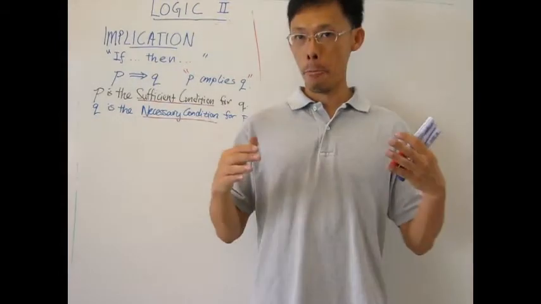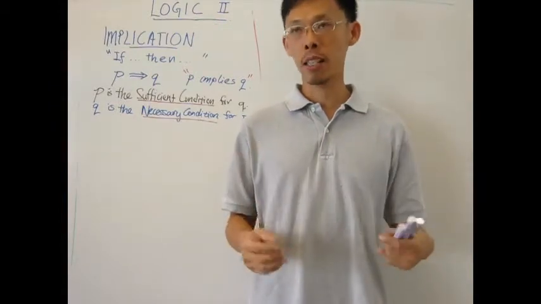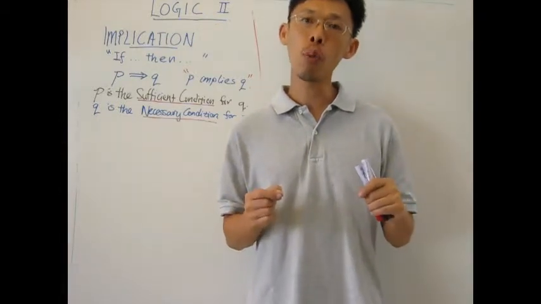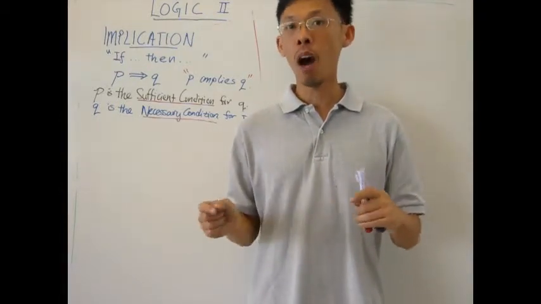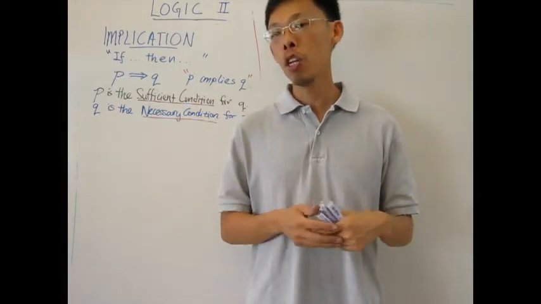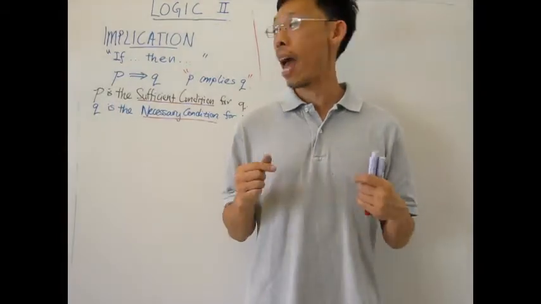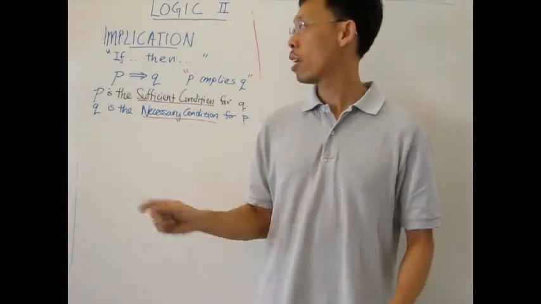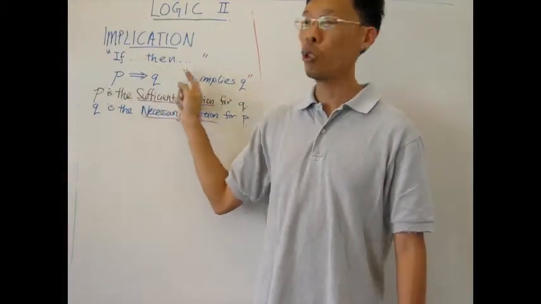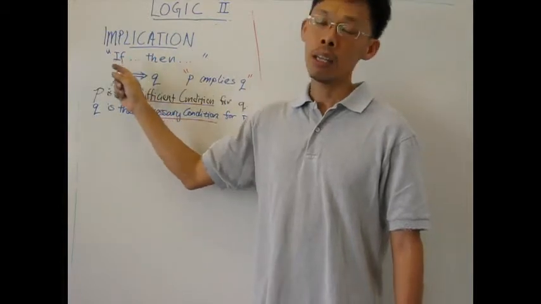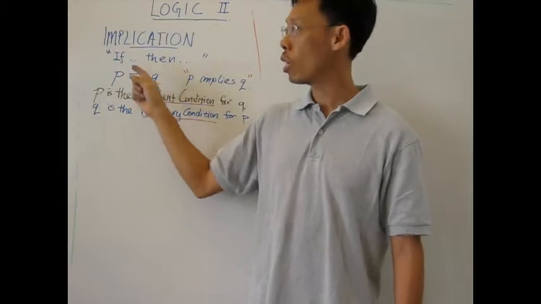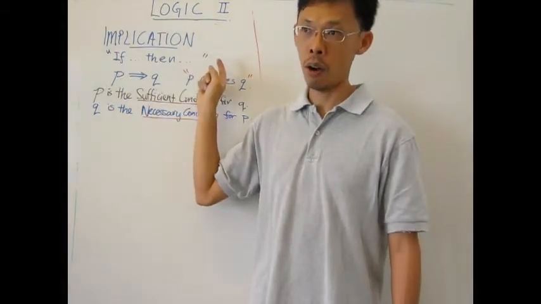When we talk about mathematics, we want to do a proof. That is, a proof is usually when we want to prove a particular statement or claim to be true. And usually in mathematics, this claim can be rephrased as an implication. That is, if a particular condition is true, then you have a particular result. So this is usually what we call an implication, in English, an if-then statement, right?